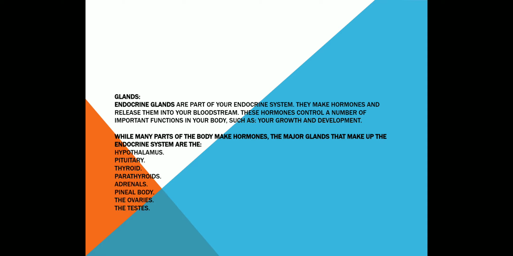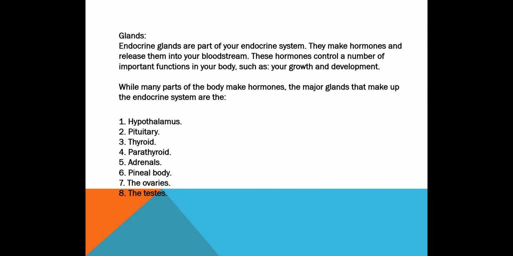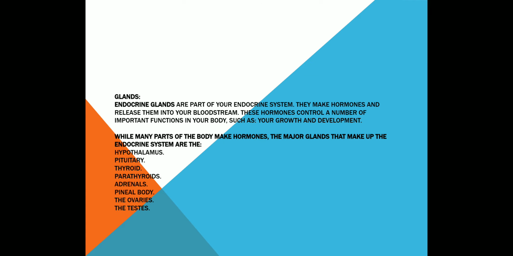Now what are glands basically? Gland means an organ in the human or animal body which secretes particular chemical substances for use in the body or for discharge into the surroundings.